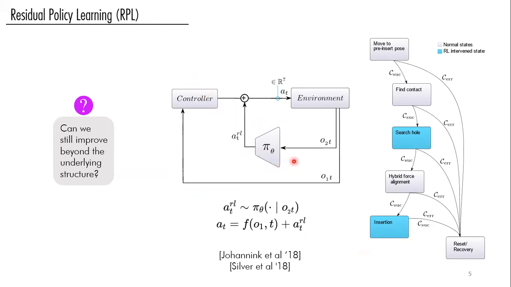So basically, this policy is responsible for compensating for the imperfections that come from the controller's actions. In our case, since we know the main challenge is about overcoming position uncertainty of the hole or orientation uncertainty of the hole, we allow this intervention only during these two states.